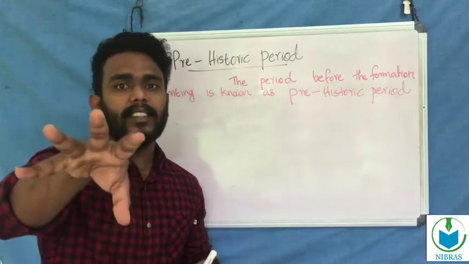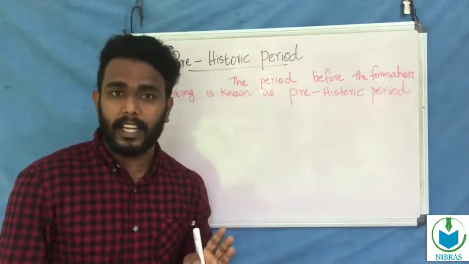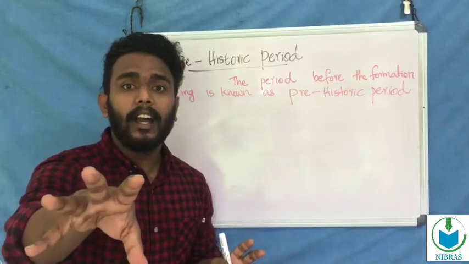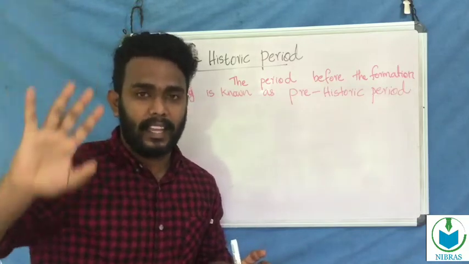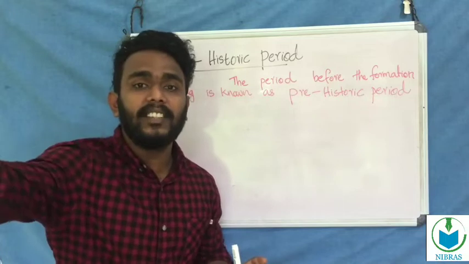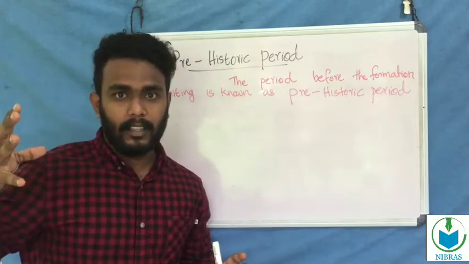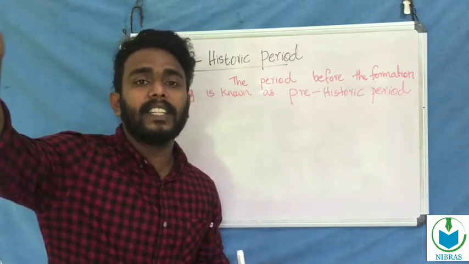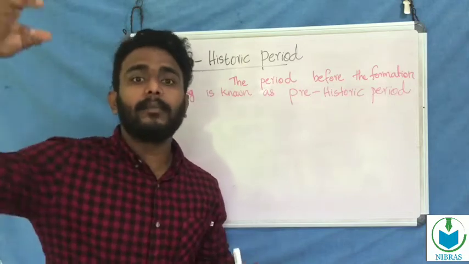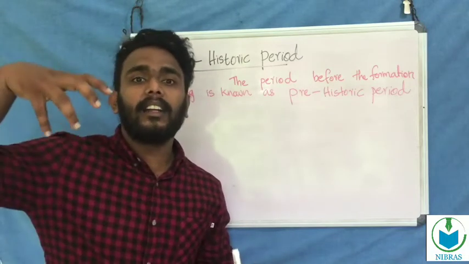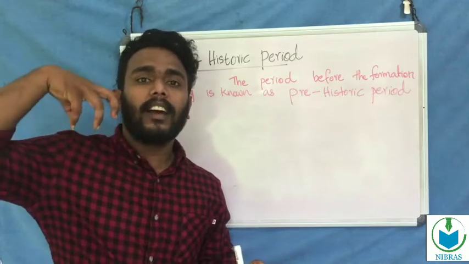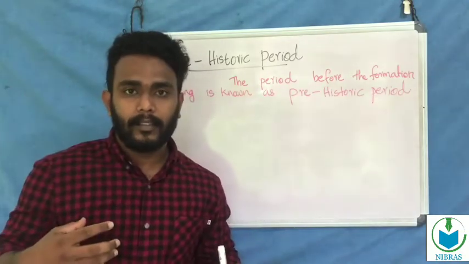We get information about the prehistoric period from human life. Those ancient people used some instruments, used some tools, and made some pots.